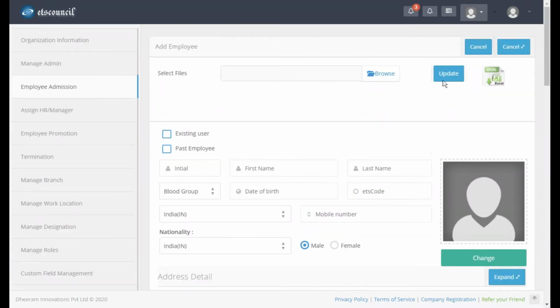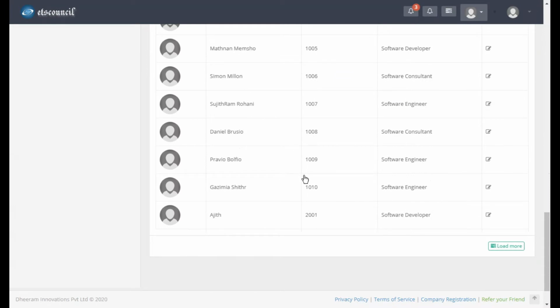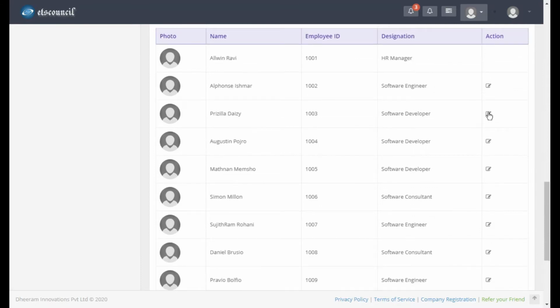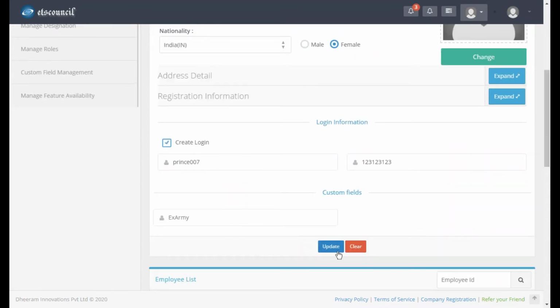You can also use the bulk upload option. Download the template, fill in the information, and upload it back. Then all the users will be created automatically based on the information available in the Excel file. So all the added users are listed here. You can go and edit and save it back. By clicking here, you can edit, and let's say here, all the information is filled back. You can modify something and update it back.